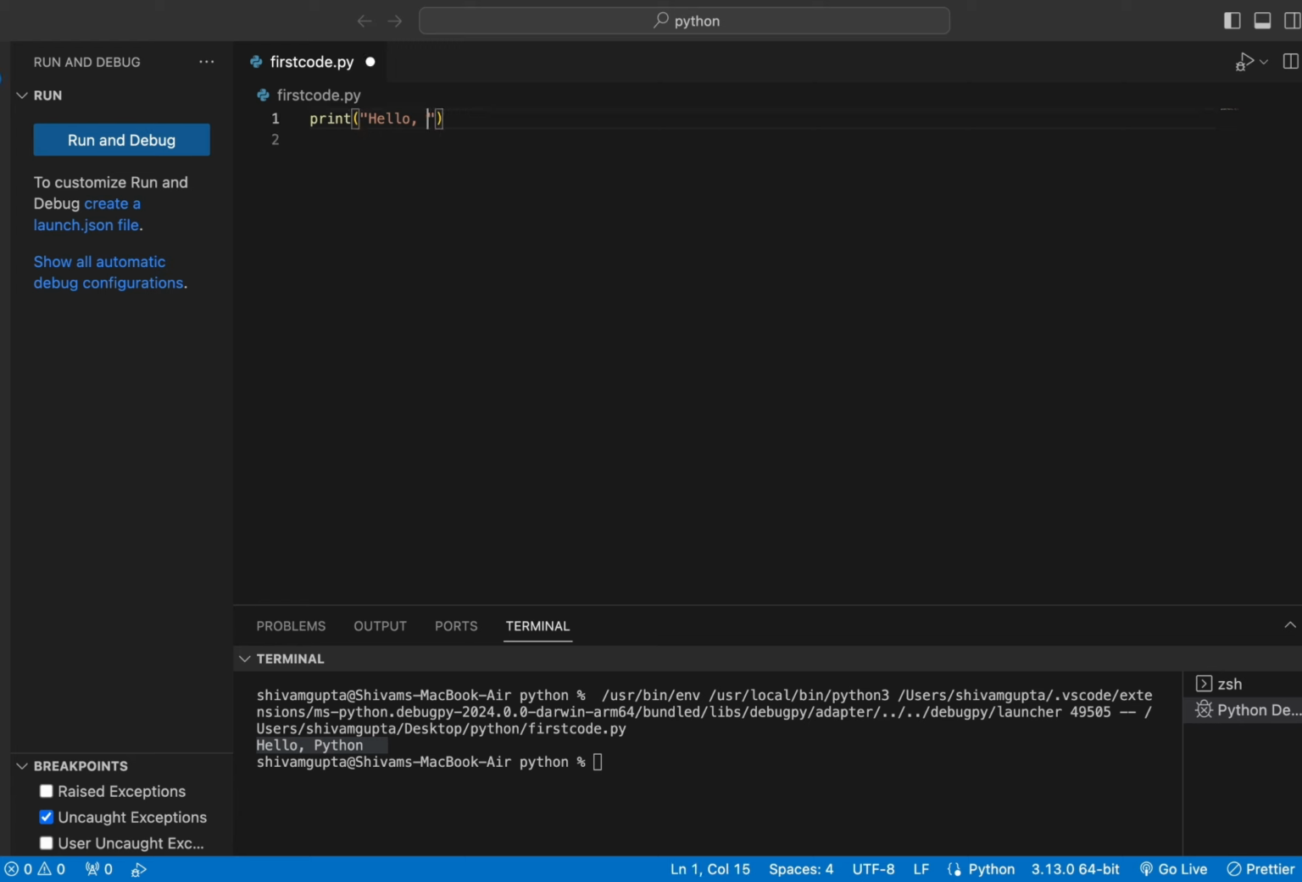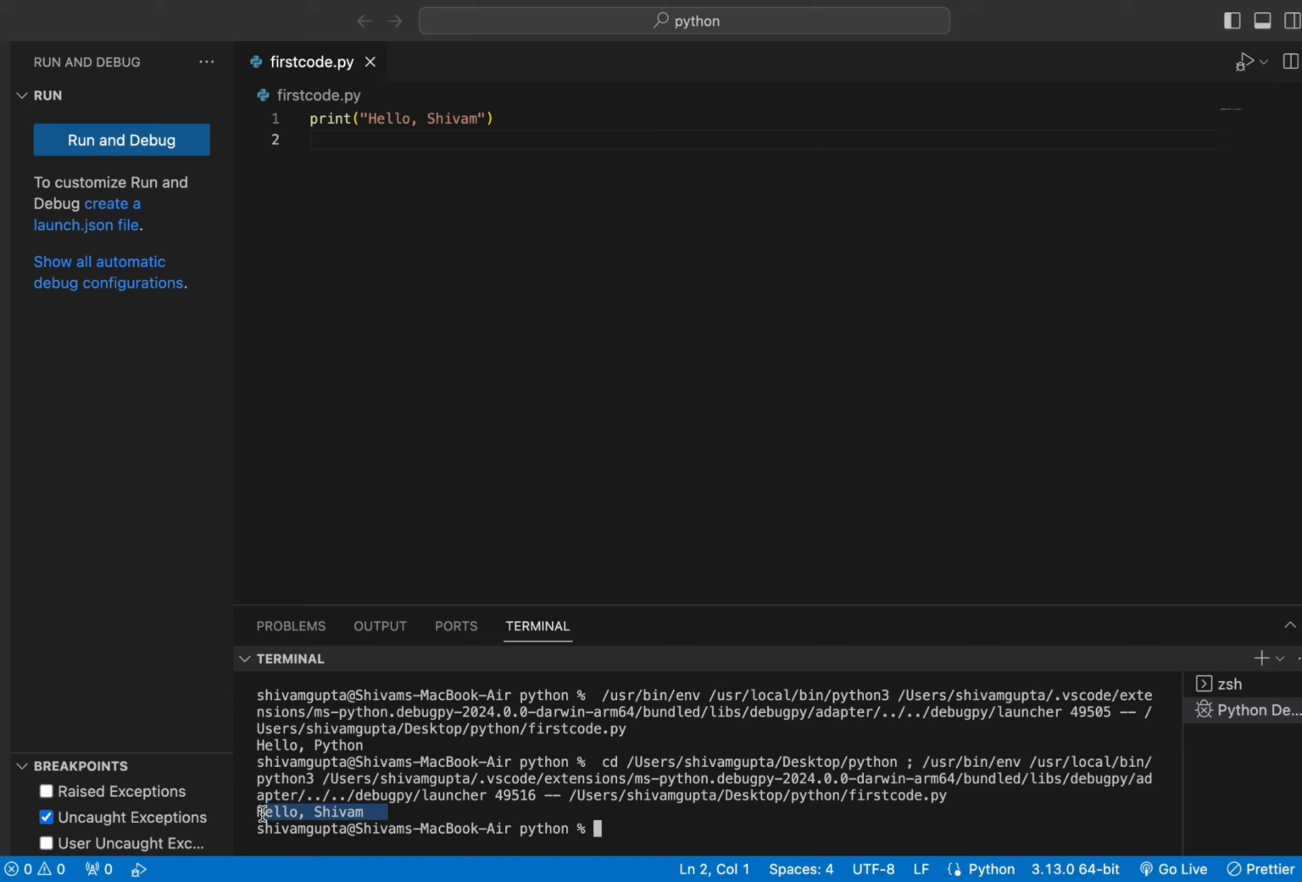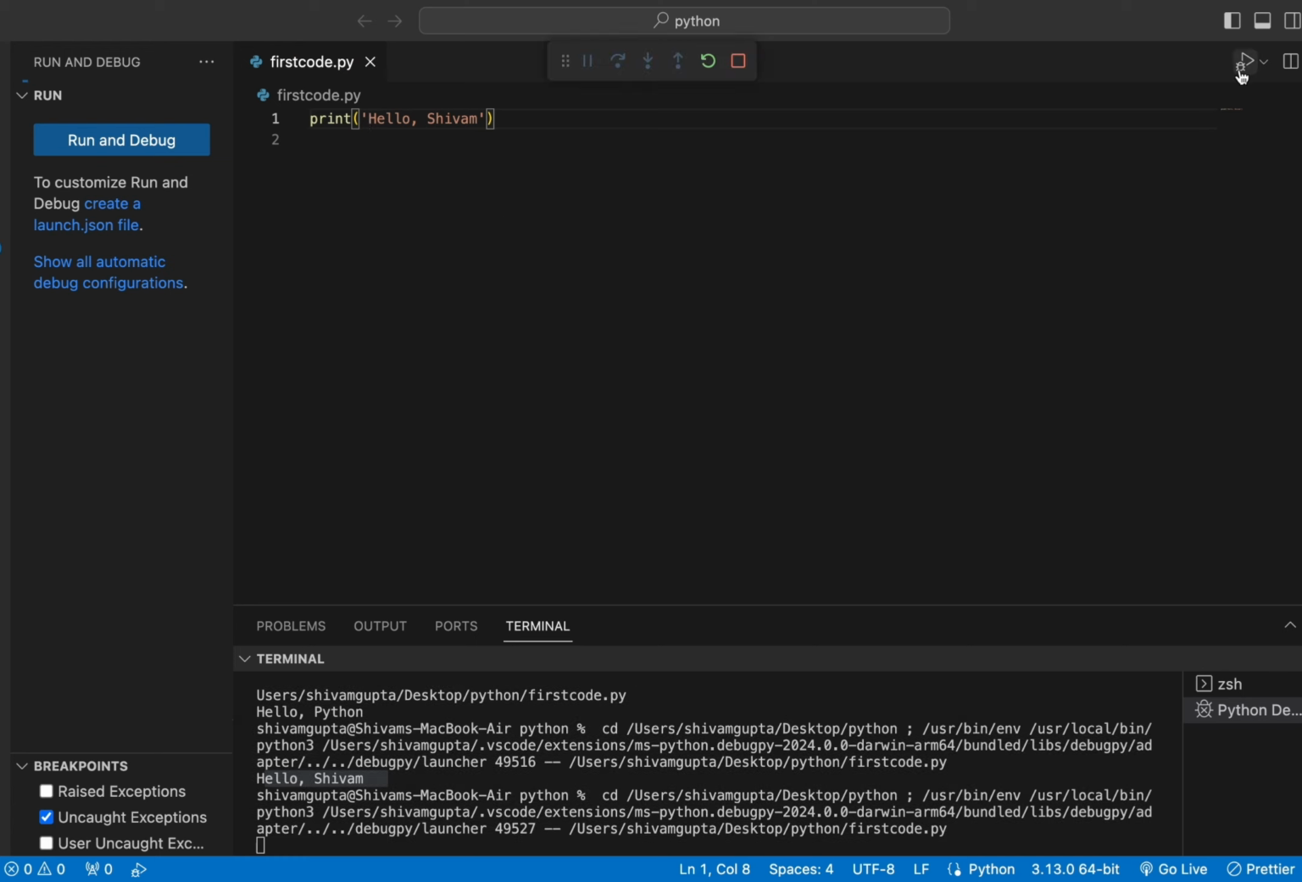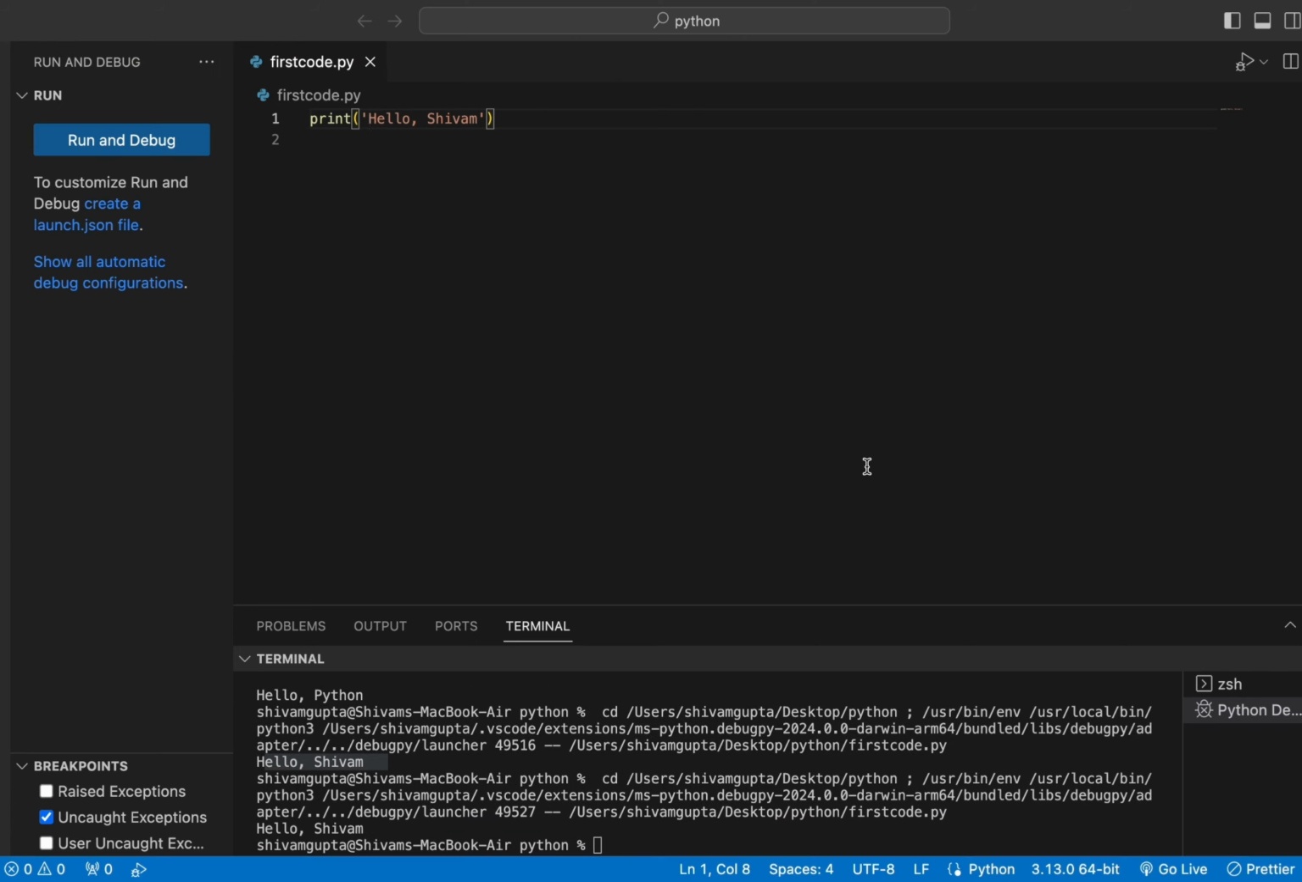Now if I remove Python and just write my name, which is Shivam, and run this code again, it will show the same kind of output that is stored in the double inverted commas. Now you will think, why have we used double inverted commas? Let's for instance use a single inverted comma and run this again, and you will see the same thing. There are no changes if you use double or single inverted commas, but developers try to use double inverted commas because that strictly indicates a string.